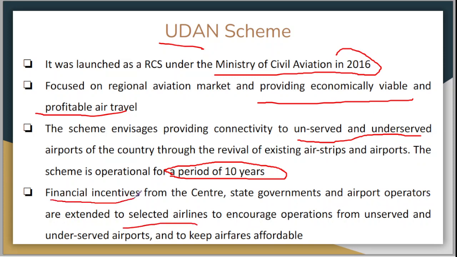So financial incentives are also extended to selected airlines to encourage operations from unserved and underserved airports to keep airfares affordable. So unserved and underserved airports are those airports where the number of flights is very low, or the people who are going on a daily basis is very low as compared to other airports.